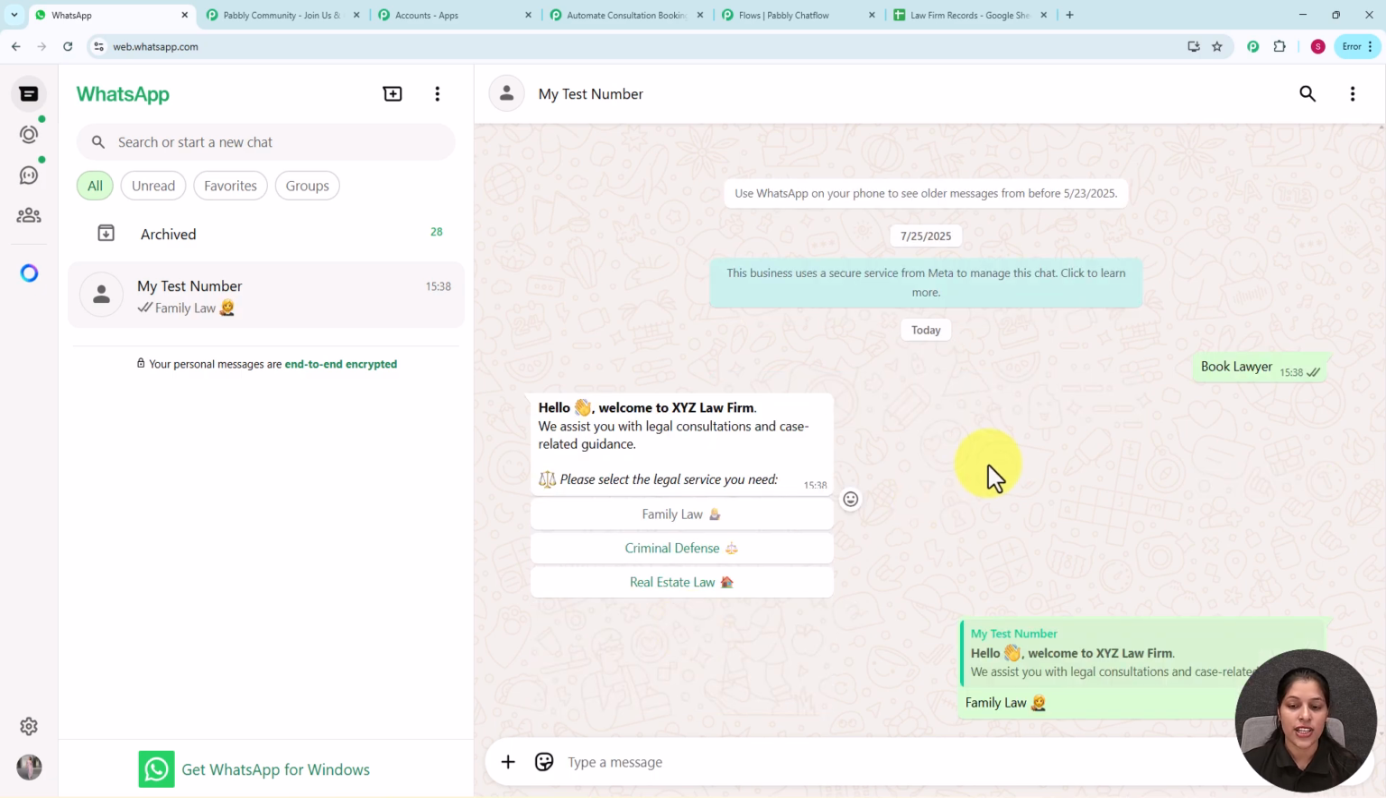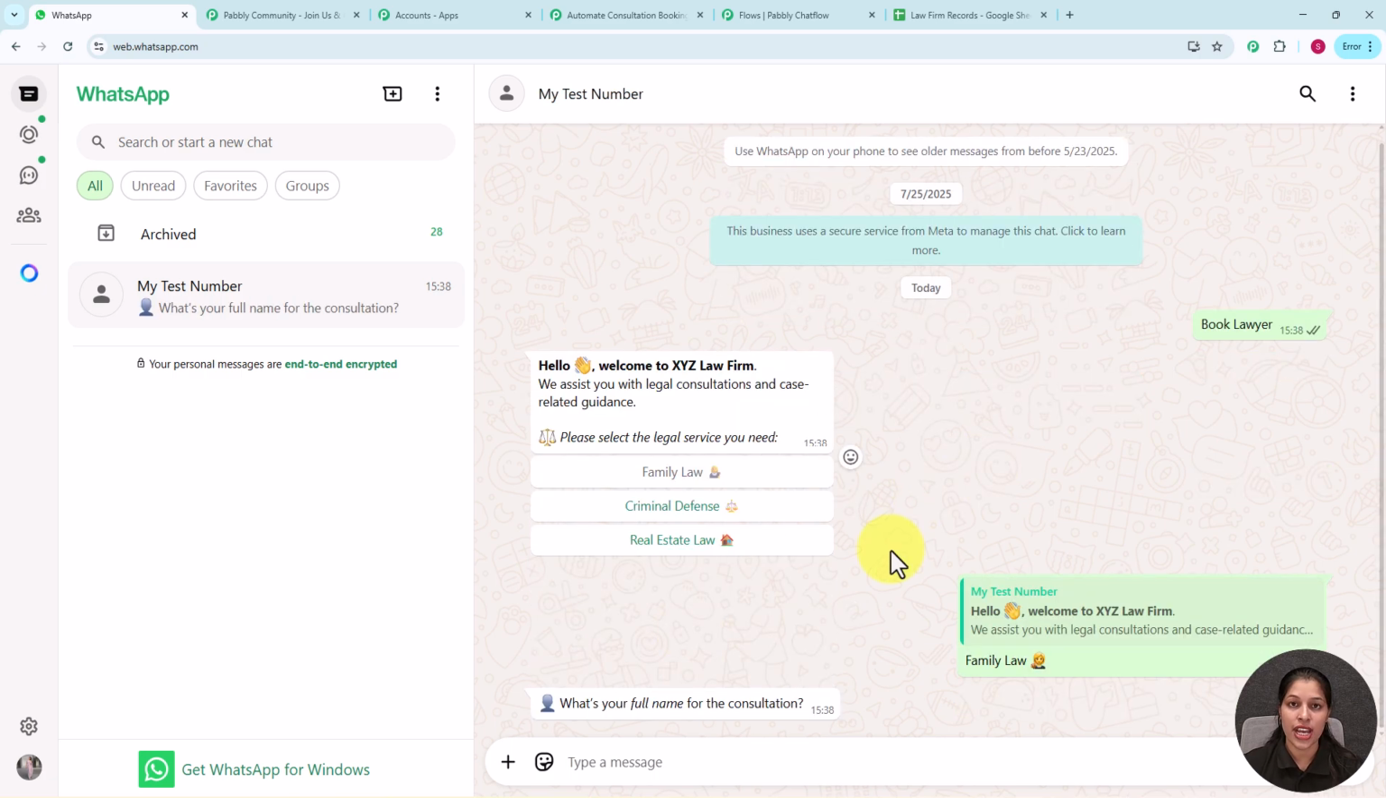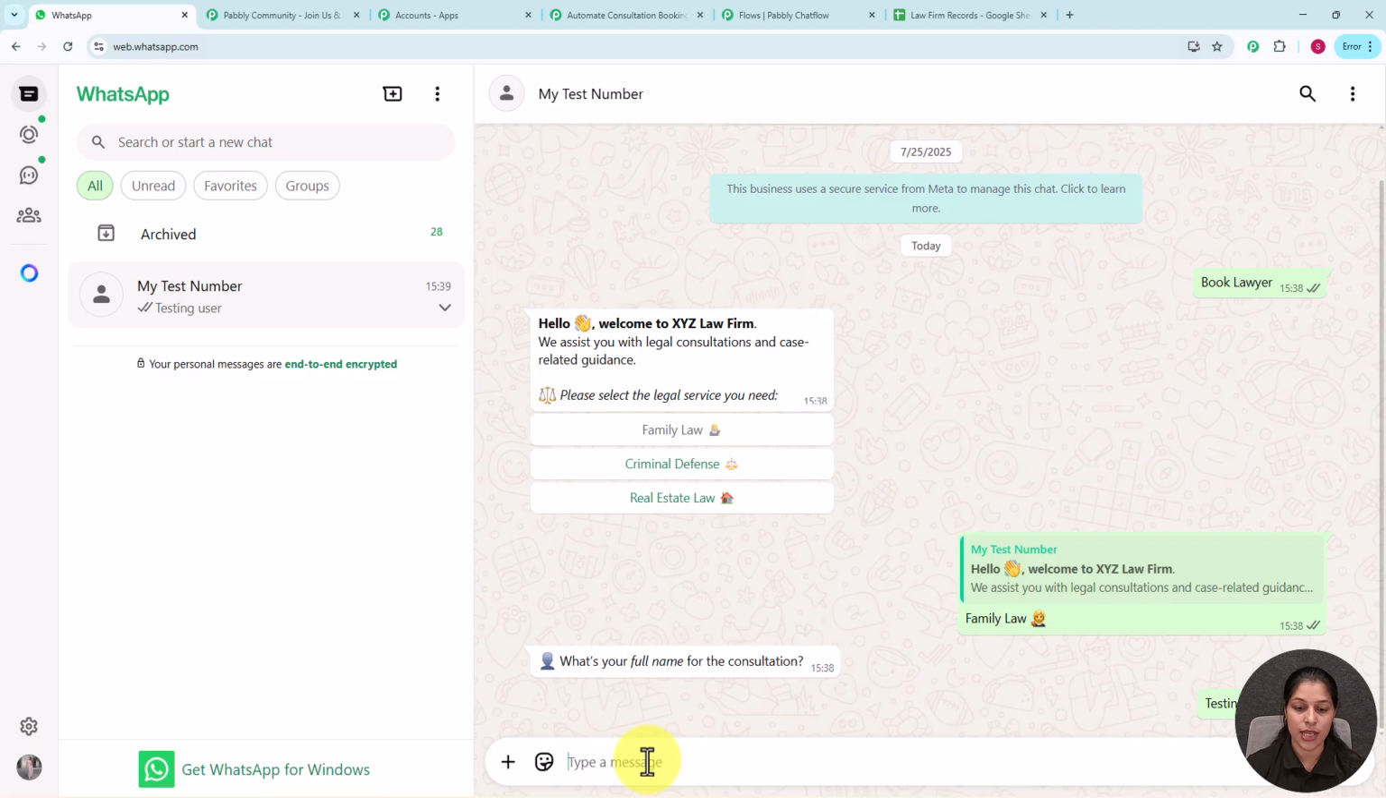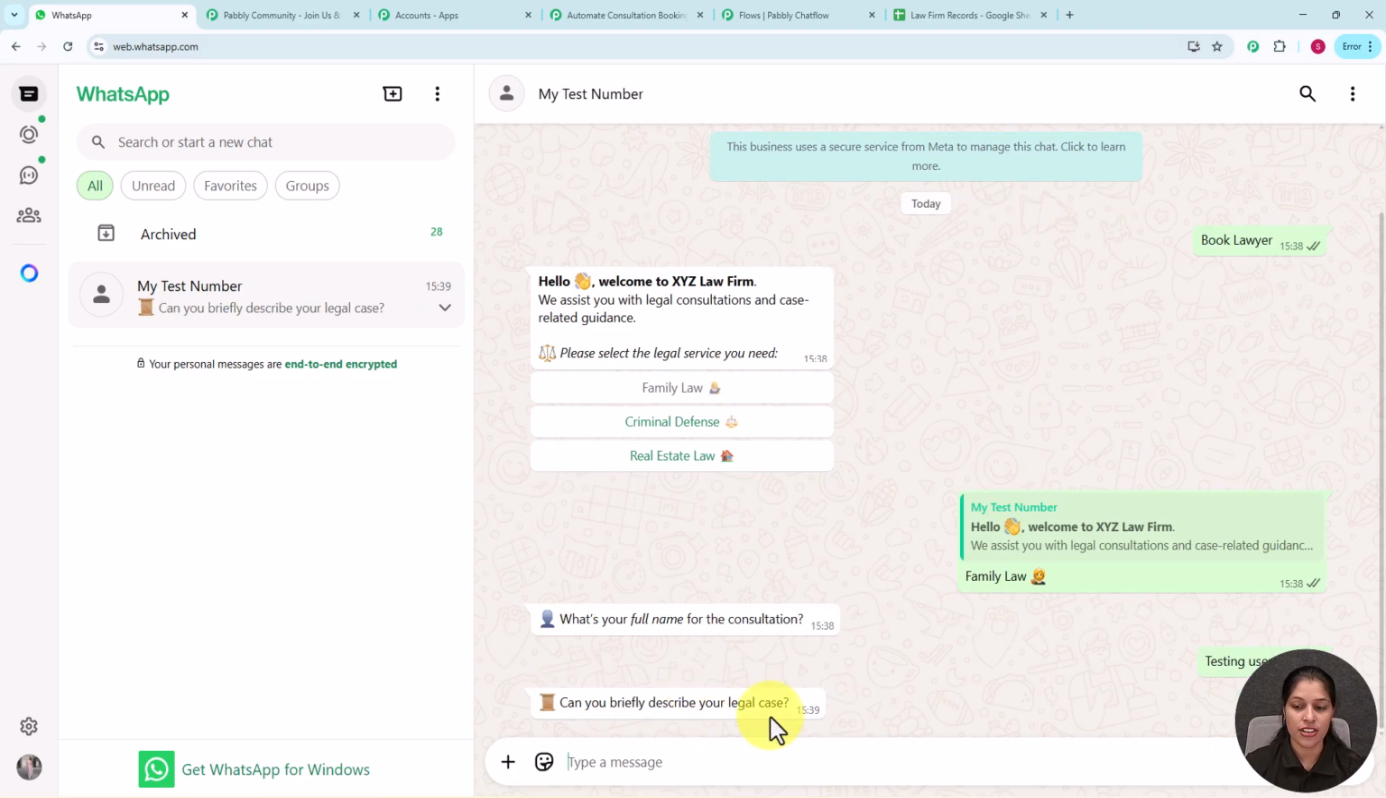Now let's wait for the response, and here my chatbot is asking for my full name. So now let's enter our full name as testing user over here. Now let's wait for the response of our chatbot, and now it is asking me to enter the case description. So now let's provide the description of our case over here.